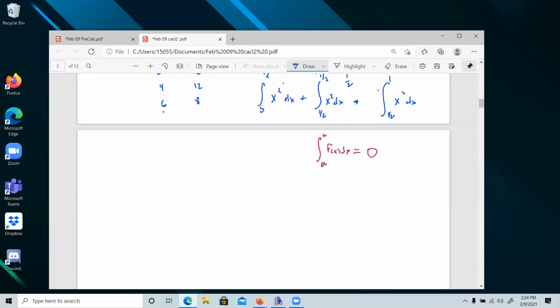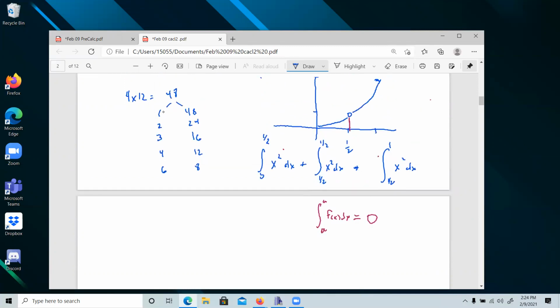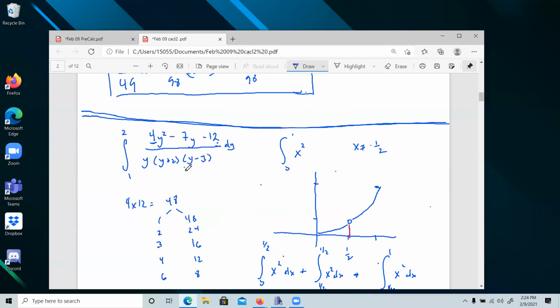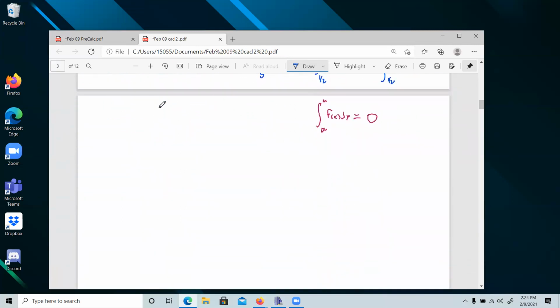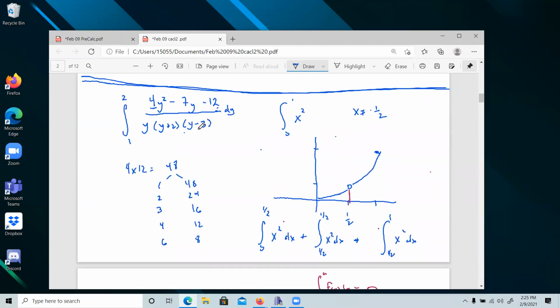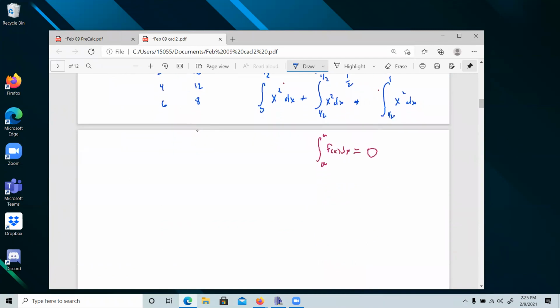So we are stuck with this problem. It's delightful. Because I can't integrate this, and I do not want you to multiply this out and then hope the bottom happens to turn into something nice. No, we don't want to do that at all. What we have to do is make a partial fraction. We have 3 linear terms. So we have A over y plus B over y plus 2 plus C over y minus 3,